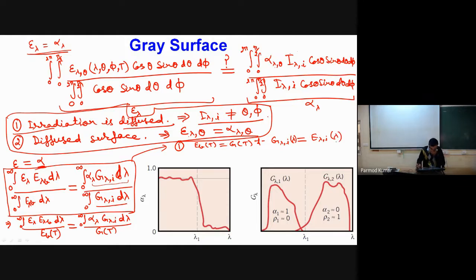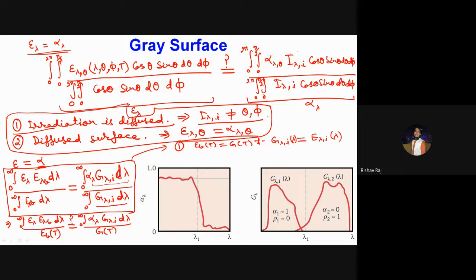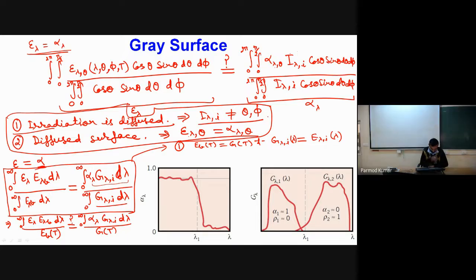If this condition holds, will this equation be satisfied? Yes, sir. Okay, so this is the first condition: if these quantities are the same, then this equation will be true.